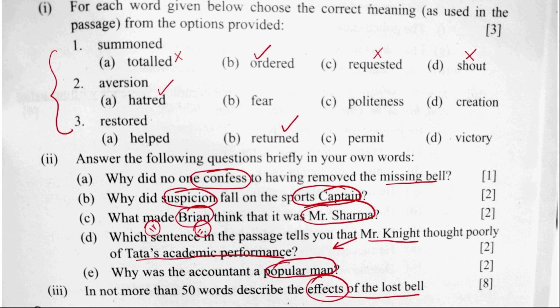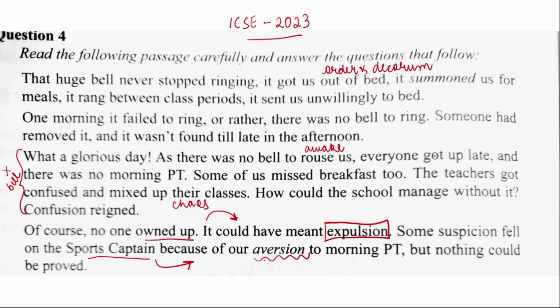And now let's go towards the question. Why did no one confess to having removed the missing bell? So we already know it is here. So confessed is in the question.